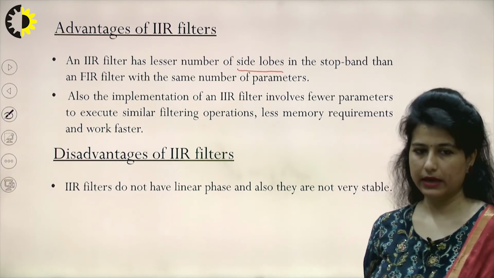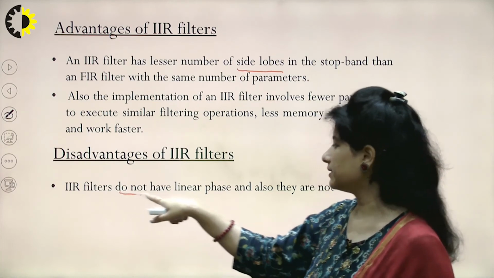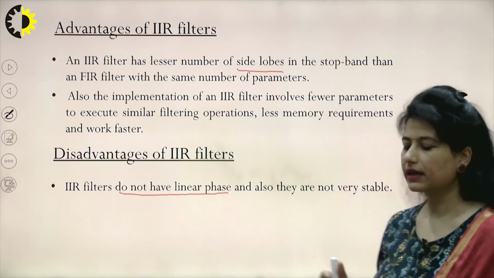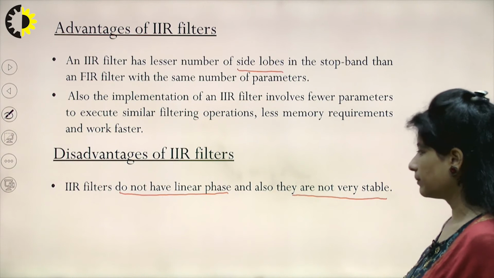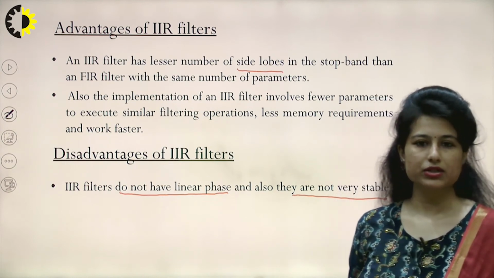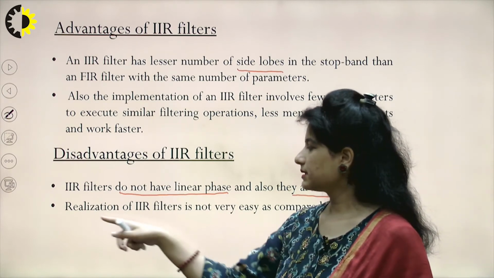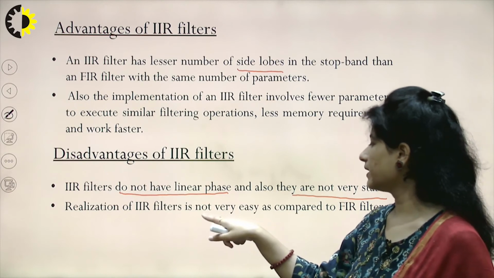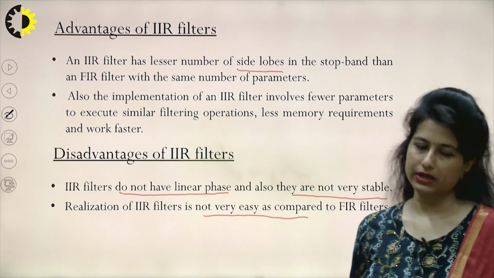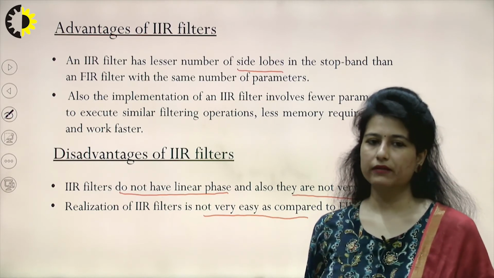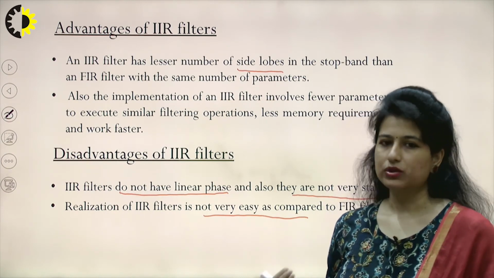They also have disadvantages completely opposite to those we have with the FIR filter. They do not have linear phase. That means we have to tolerate certain frequency dispersion or distortion in the signal, and they are not very stable. So if my signals are very much dependent upon phase, I may not use IIR filters. Another disadvantage is that realization of an IIR filter is not very easy. When designing an IIR system, it will require a lot of mathematical computation. So both filters have their own advantages and disadvantages, and we would choose one kind of filter depending upon the requirements of the application.